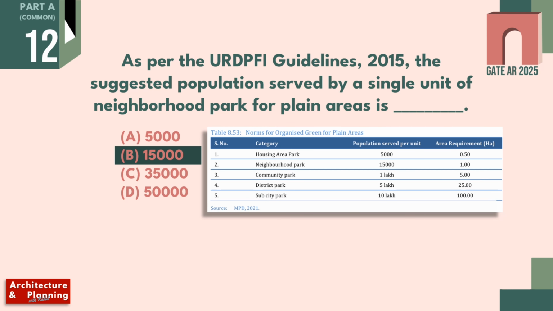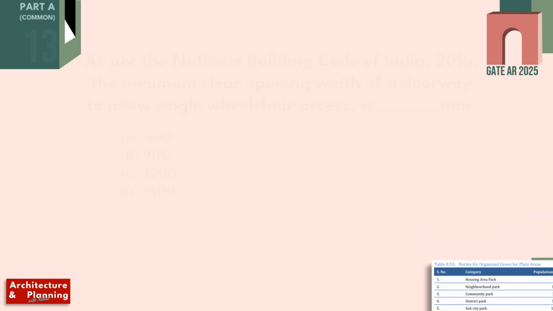In this table, you can refer to various types of parks required for the population served per unit given in column 2 and the required area of these parks given in column 3. I have already made a video on the entire URDPFI guidelines. You can also watch it for more detail. The link is given in the description. Let's move to the next question.